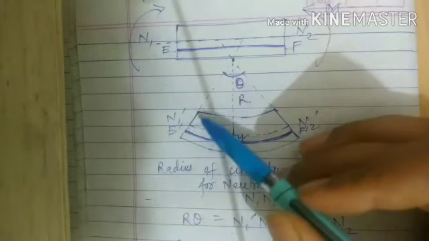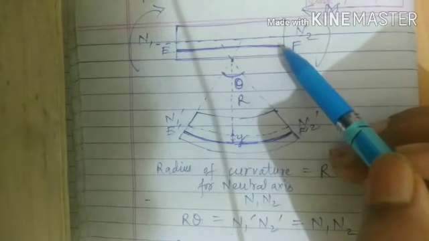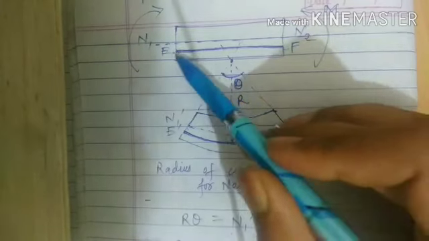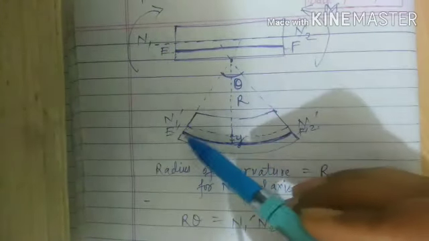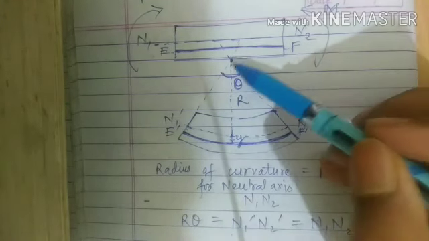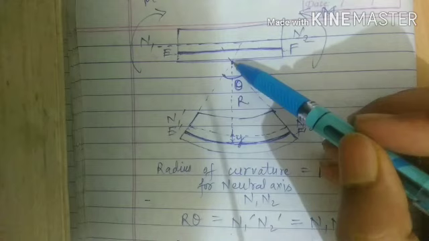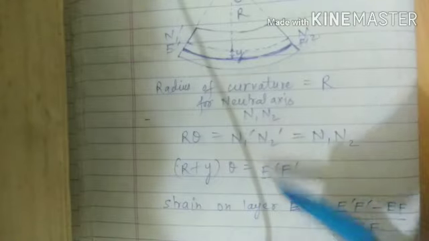Now it has bent like this, and from the assumption we have made, any filament is going to bend into a circular arc with a common center of curvature. We have assumed these things, and from there we have assumed the radius of curvature, and these things have been obtained.